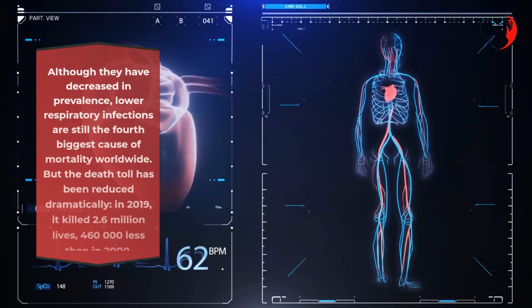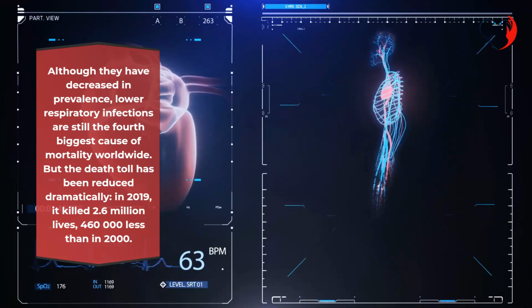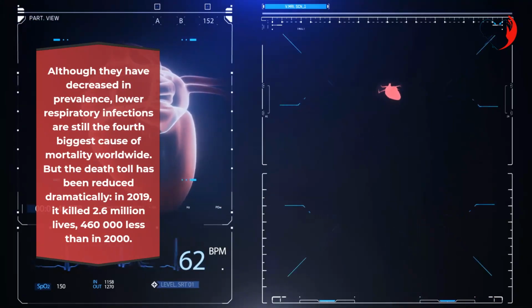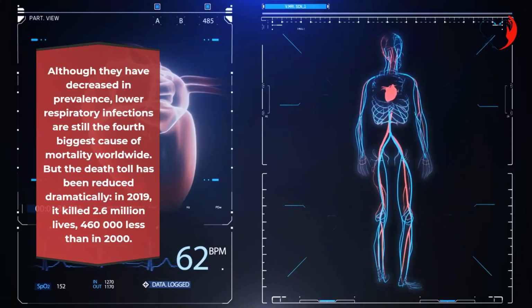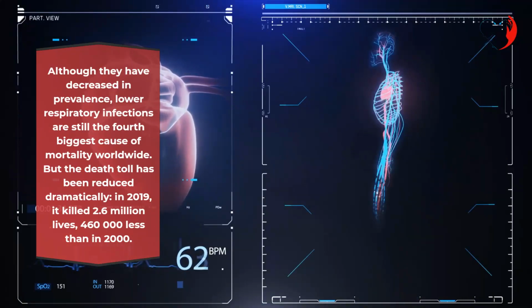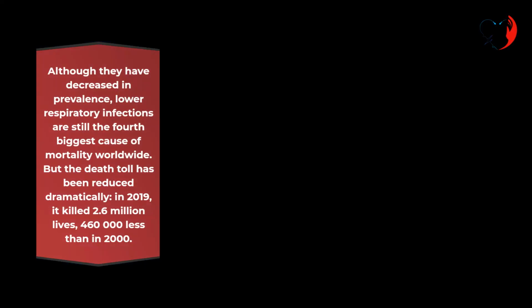Although they have decreased in prevalence, lower respiratory infections are still the 4th biggest cause of mortality worldwide. But the death toll has been reduced dramatically. In 2019, it killed 2.6 million lives, 460,000 less than in 2000.